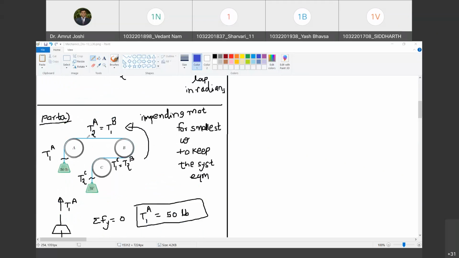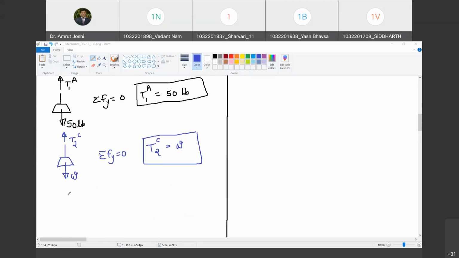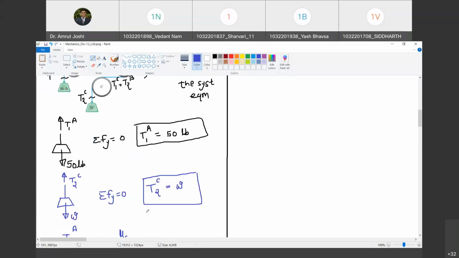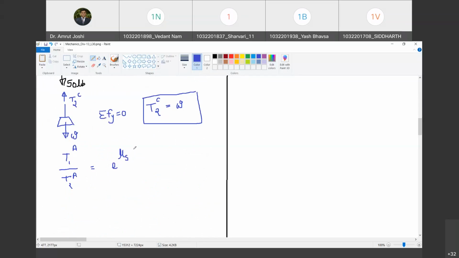Now, what is the relationship between T2A and T1A? We already know the relationship: T1A upon T2A is equal to e raised to mu s beta, because the motion is impending, so we use the coefficient of static friction, for pipe A. Now, can you tell me what mu s is?